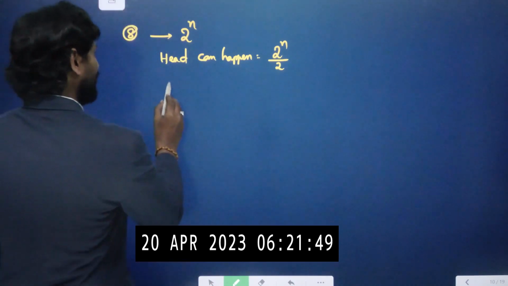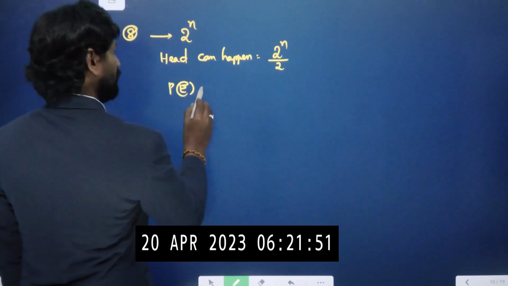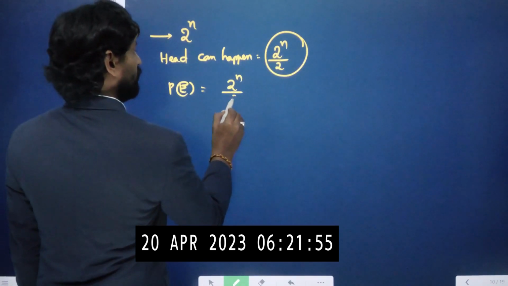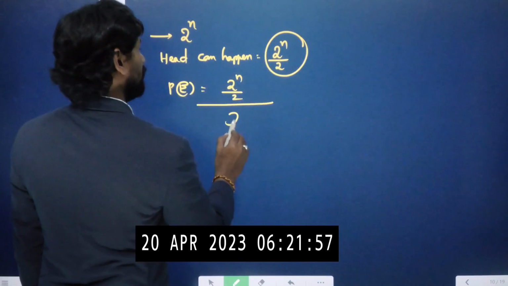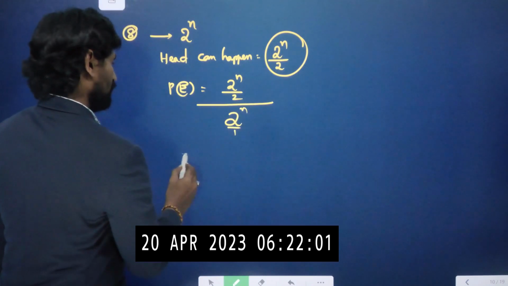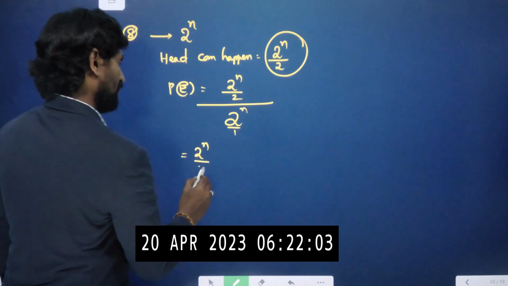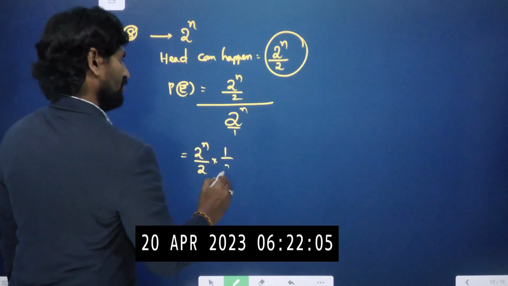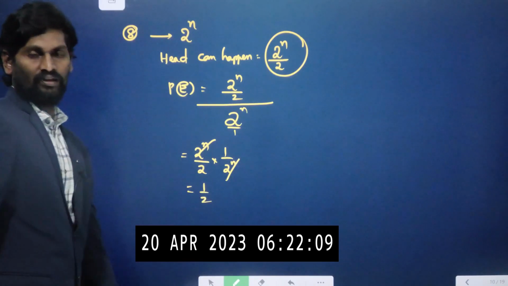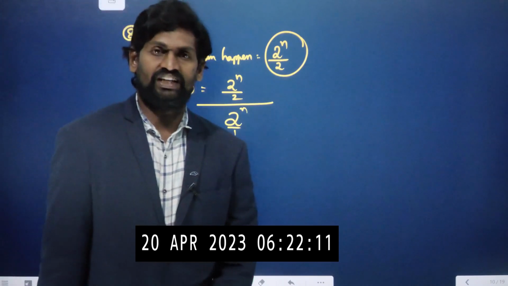Now the required probability is equal to favorable outcomes 2 power n by 2 and total outcomes is 2 power n. Nothing but by 1 we can write. So try to apply the reciprocal. That is the chance is half. Okay? 1 by 2 is our required answer.